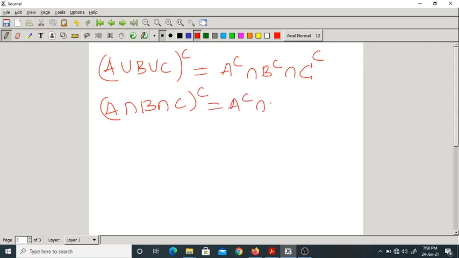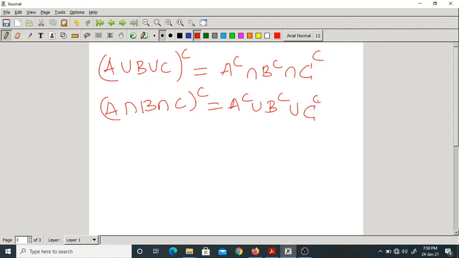A complement union B complement union C complement.